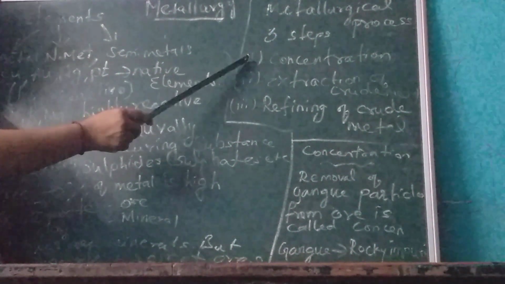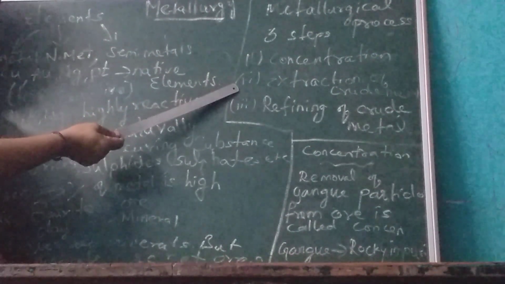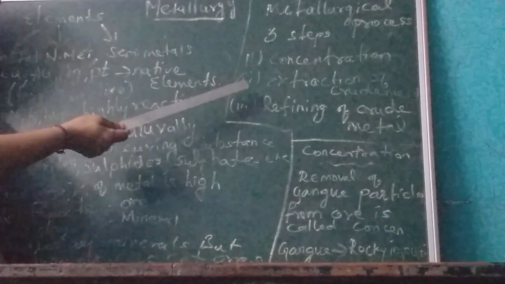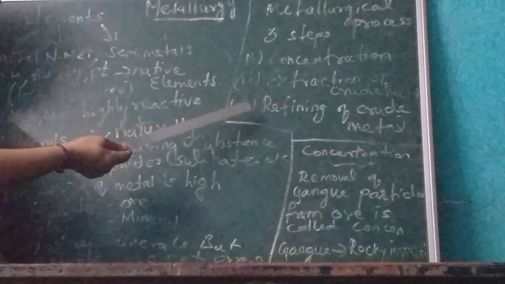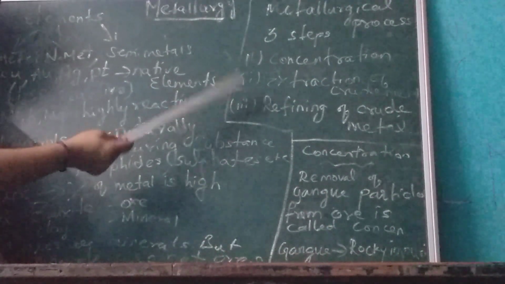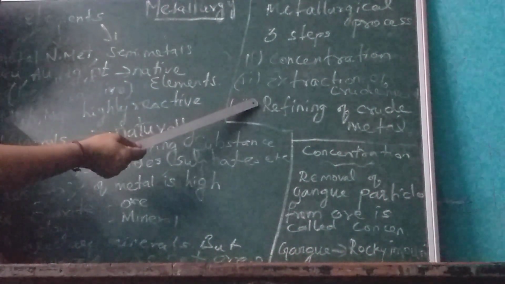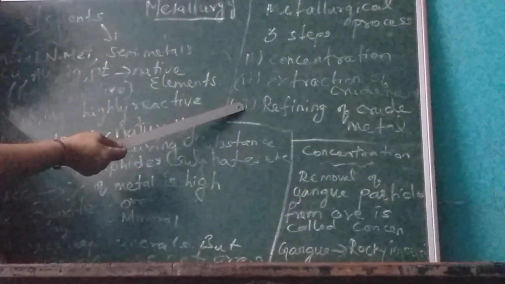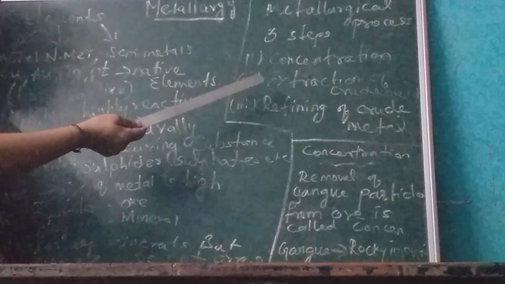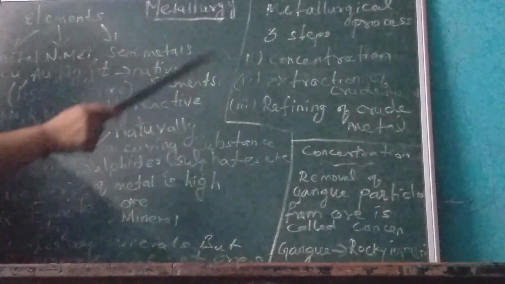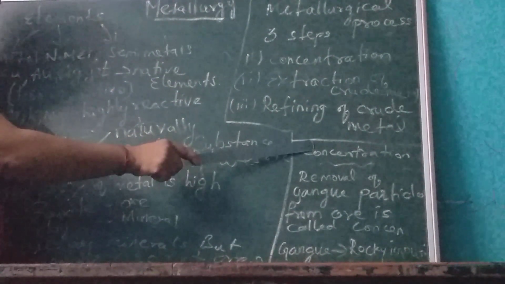First step is concentration of the ore. Second, extraction of crude metal. Crude metal means impure metal. Third, refining of crude metal. So these three steps only are involved in the metallurgical process: concentration, extraction and refining. Now we come to explain concentration.